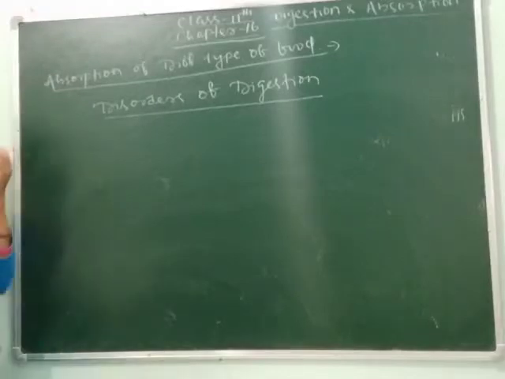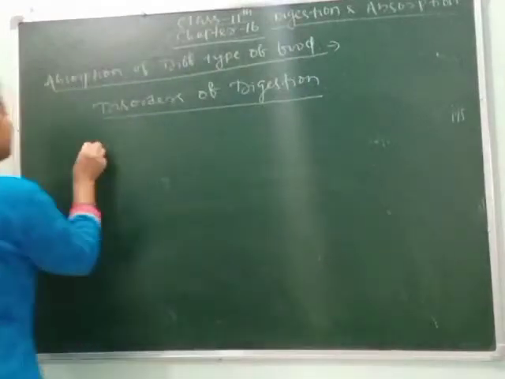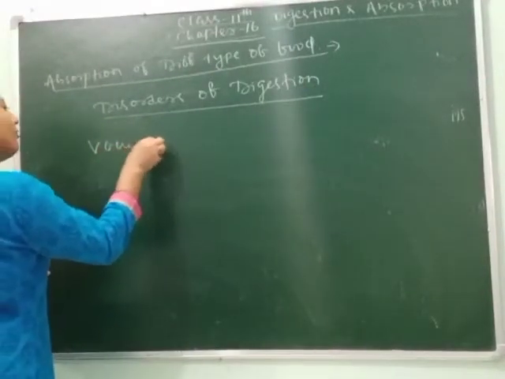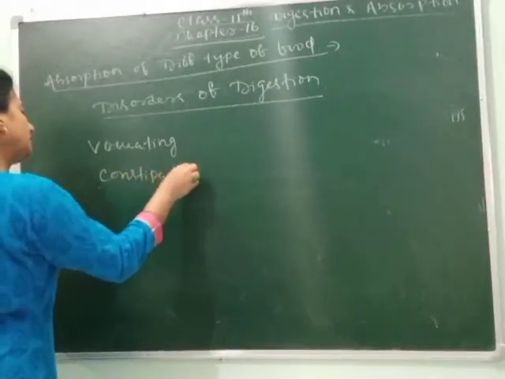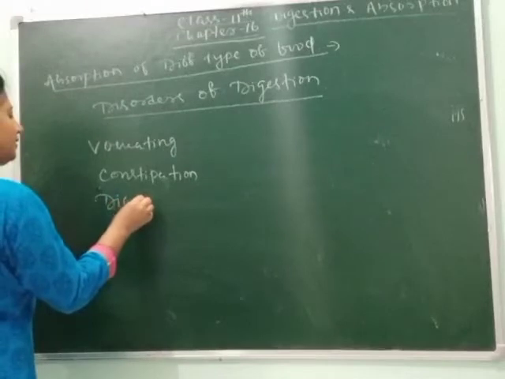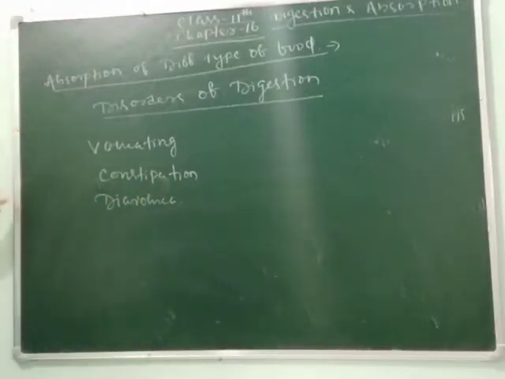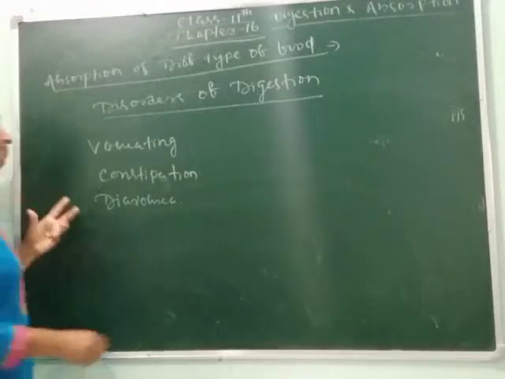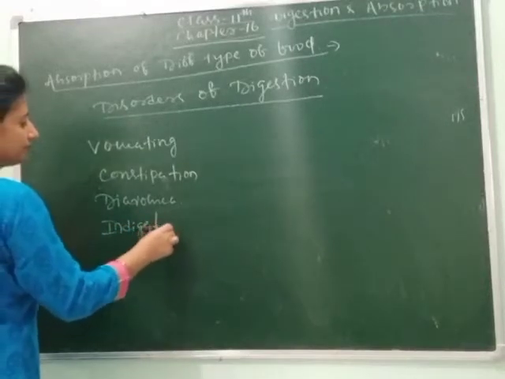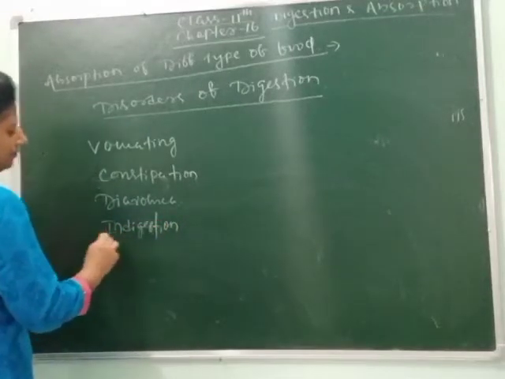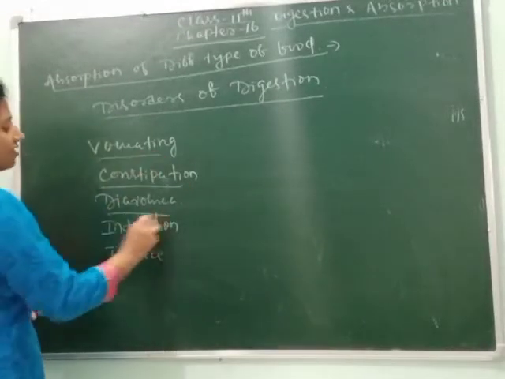So we can say that vomiting, constipation, and diarrhea are the main disorders. Indigestion is another important disorder, and jaundice. These are the disorders of digestion.